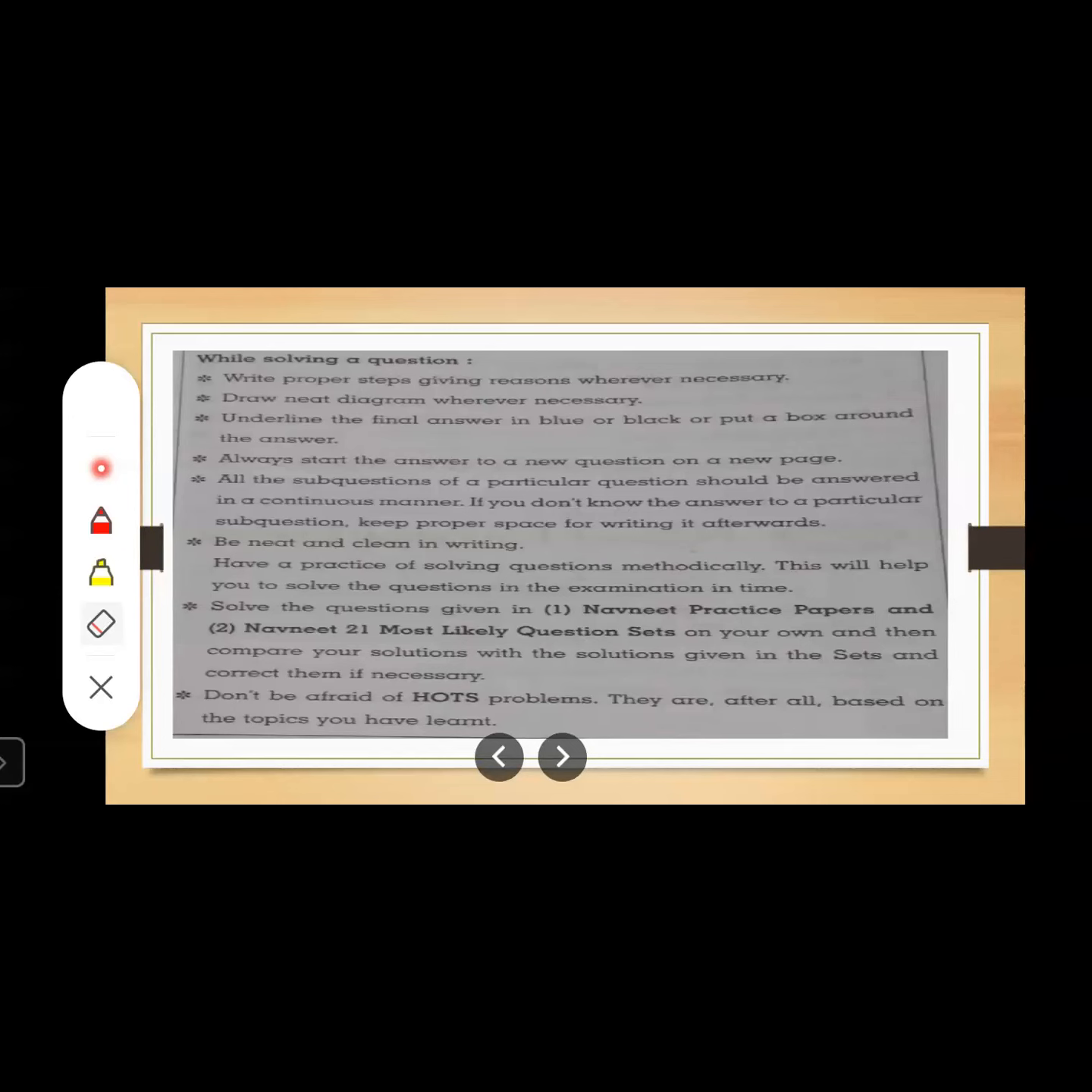Now, moving to the next point. Always start the answer to a new question on a new page. Always start a new question on the new page. All the sub questions of a particular question should be answered in a continuous manner. If you don't know the answer to a particular sub question, keep some proper space for writing it afterwards.